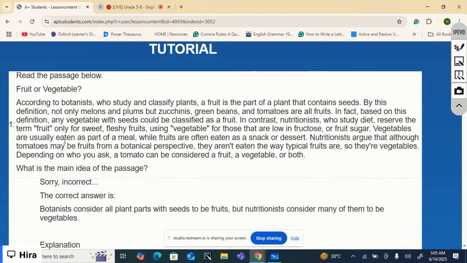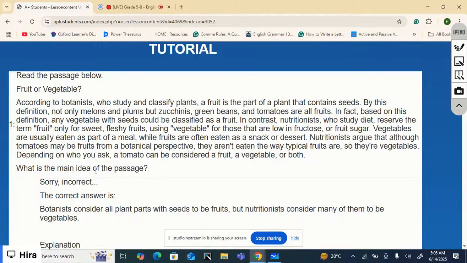Vegetables are usually eaten as part of a meal, while fruits are often eaten as a snack or dessert. Nutritionists argue that although tomatoes may be fruits from a botanical perspective, they aren't even eaten the way typical fruits are, so they are vegetables. Depending on who you ask, a tomato can be considered a fruit, a vegetable, or both.